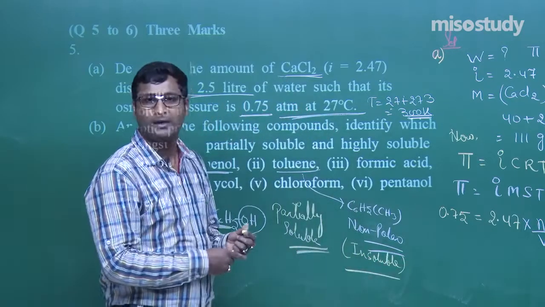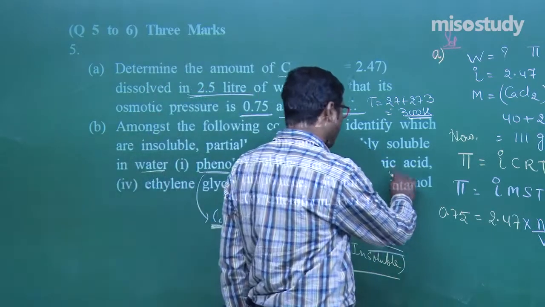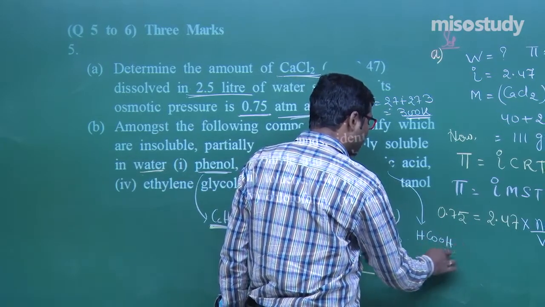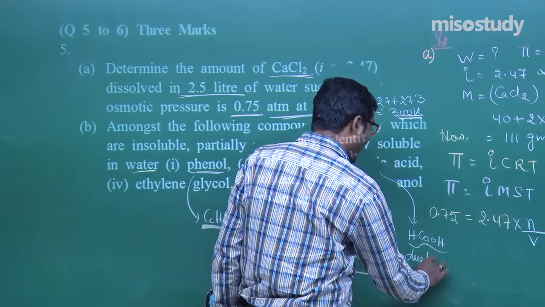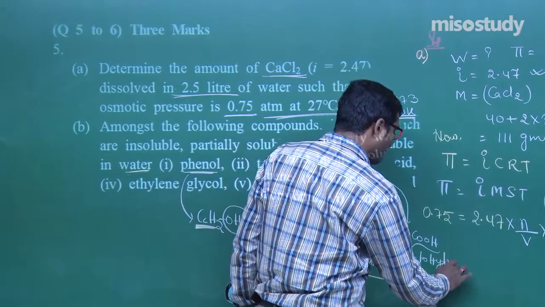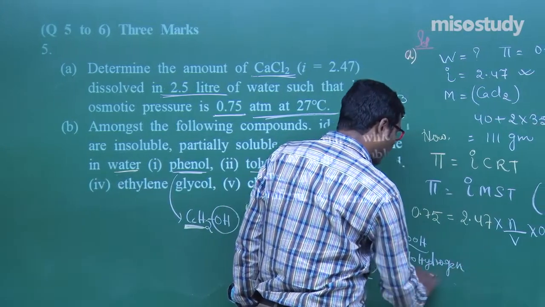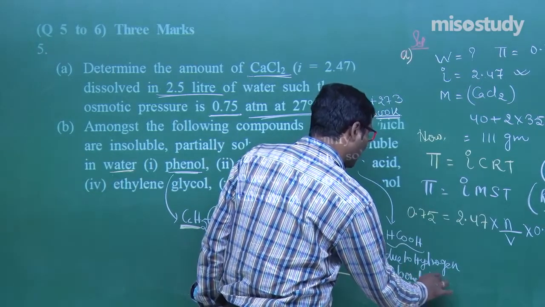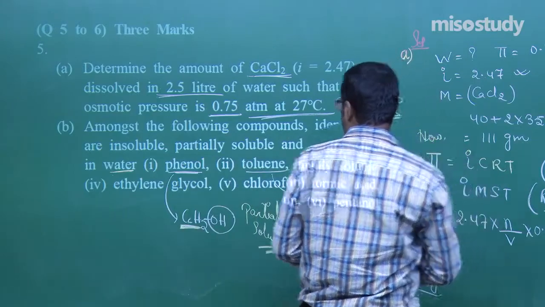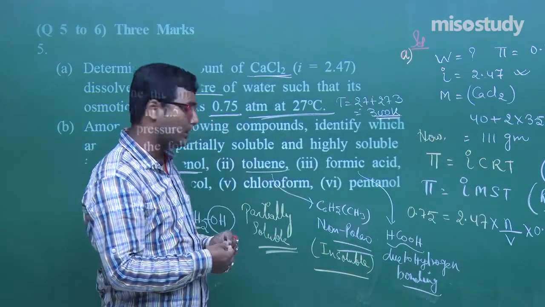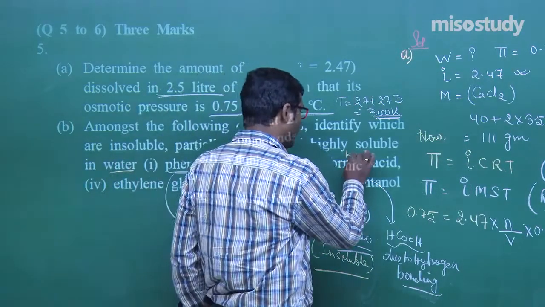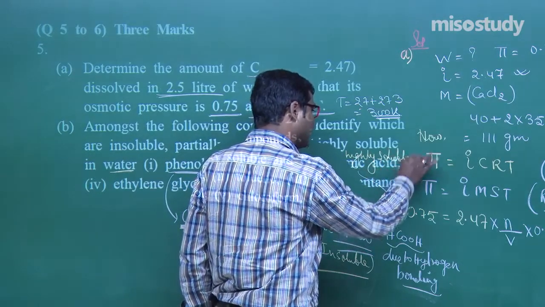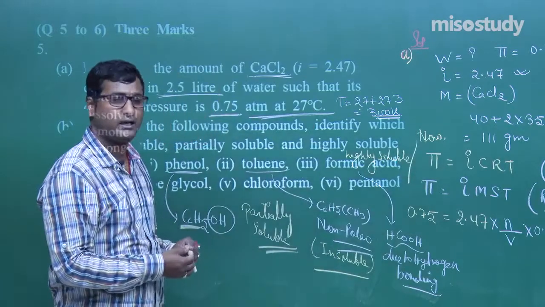Now there comes formic acid. What is the formula of formic acid, my friend? The formic acid is HCOOH. As we know, due to hydrogen bonding between formic acid and water, it is soluble. It is highly soluble in water.